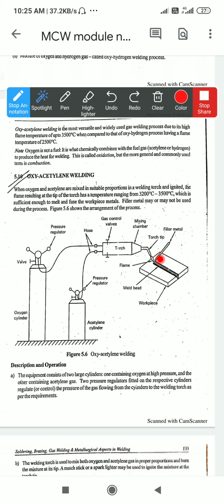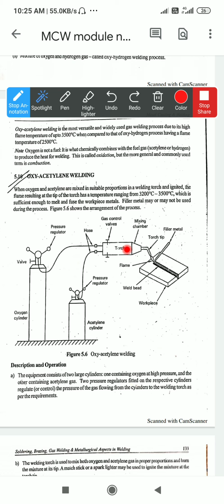Now let us see the working of hydrogen oxygen or acetylene welding. The same procedure is used for the oxygen hydrogen welding procedure. First of all, what does the operator do? From both the cylinders, one of the oxygen and another of the acetylene, the valves are opened at the required pressure. The operator opens the valve and the gas passes through this housing pipe and enters the torch.